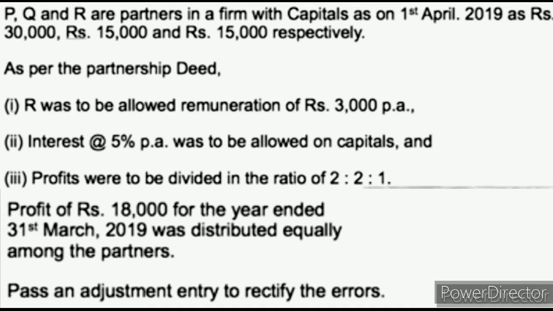See this illustration. P, Q and R are partners in a firm with capital as on 1st April 2019 of rupees 30,000, 15,000 and 15,000 respectively.